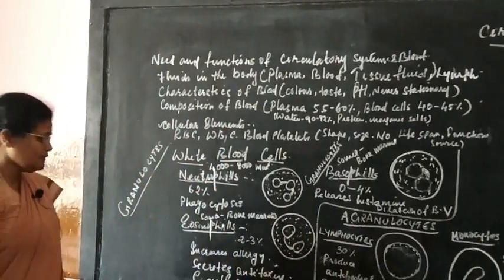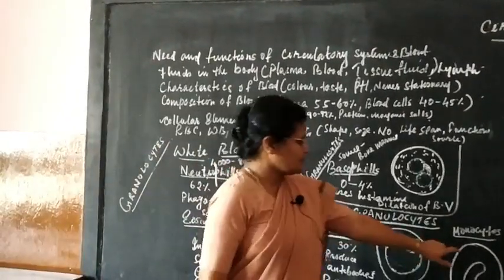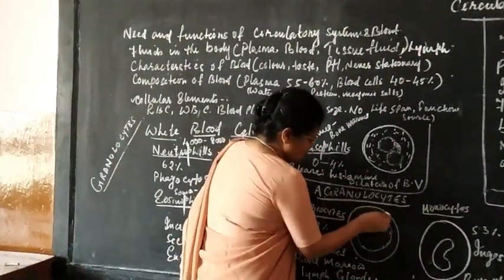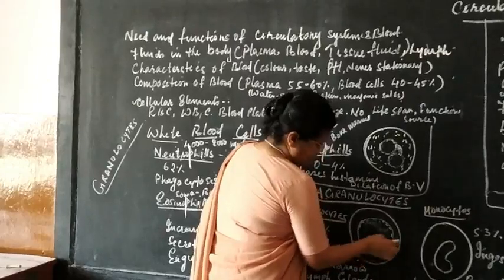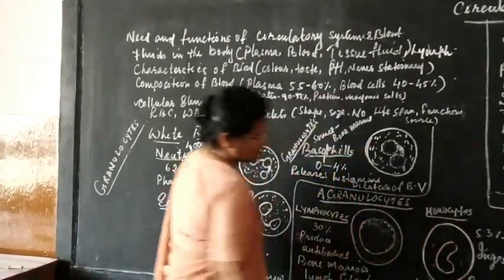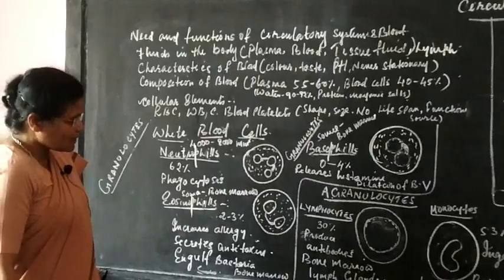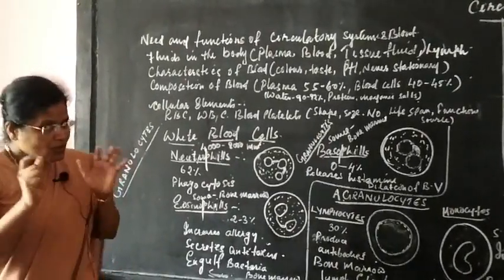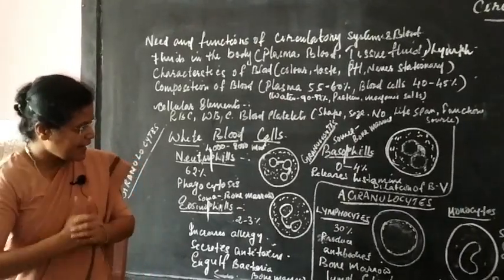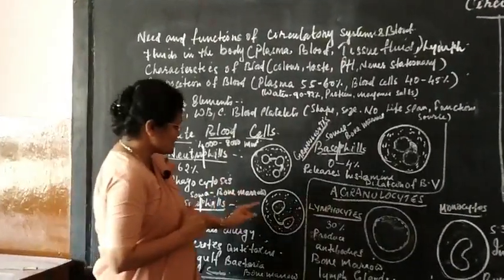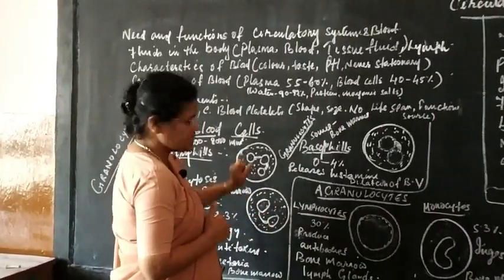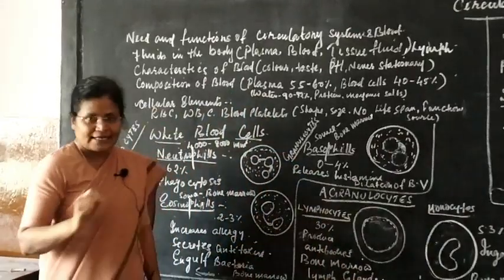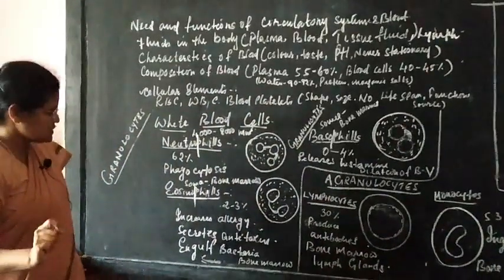Whereas these are called agranulocytes. You will see there is no granular-like structure present, so because of that it is called agranulocytes. Now you know why it is called granulocytes and why agranulocytes. It is called granulocytes because the cytoplasm has granular-like structures. It is called agranulocytes because it has no granular-like structures.